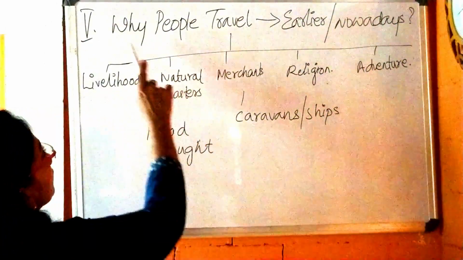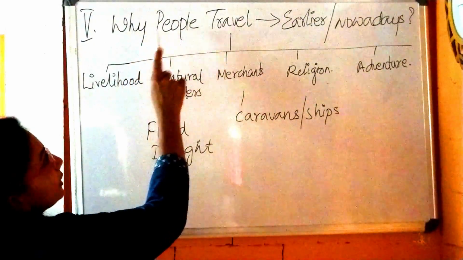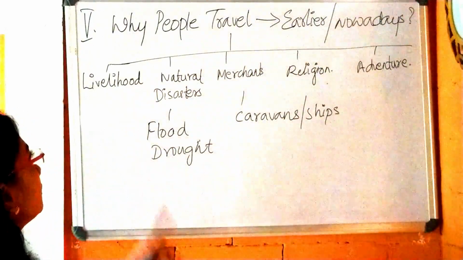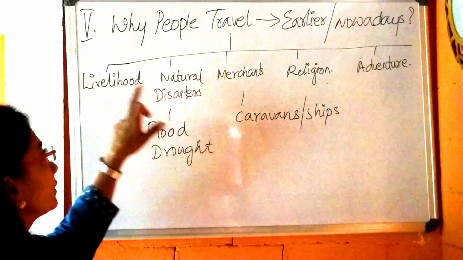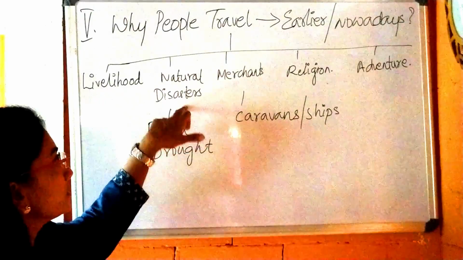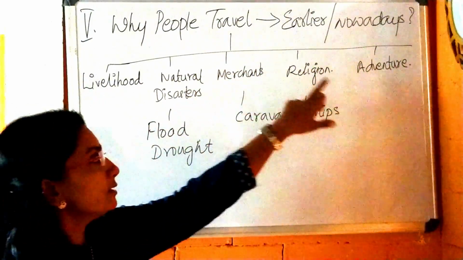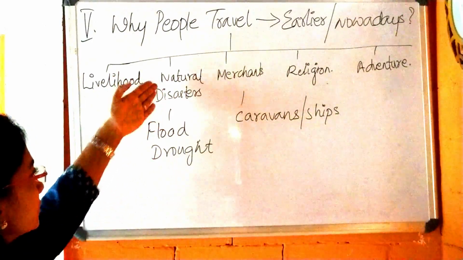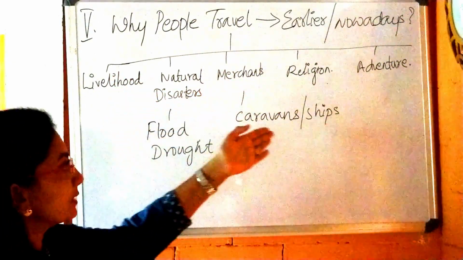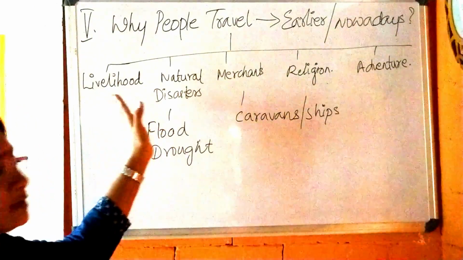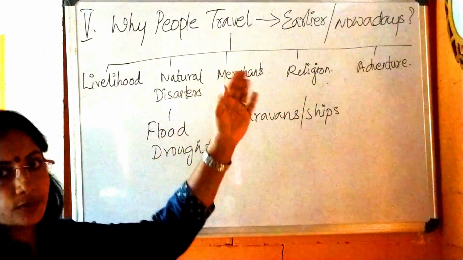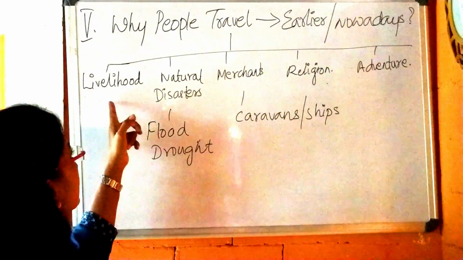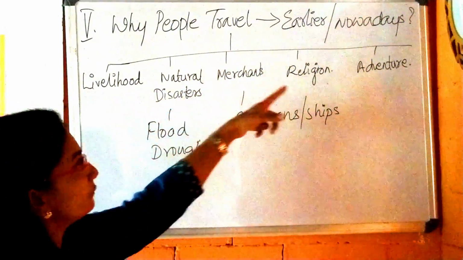And again, this is the next heading: why people travel, earlier or nowadays. Look, first point, livelihood. Second, natural disasters, merchants, religion, adventure. Okay, and natural disasters means flood, drought; merchants in caravans or ships. Just go through these points. I already told you, I am giving small points for your simple learning. You have to remember these 5 points.